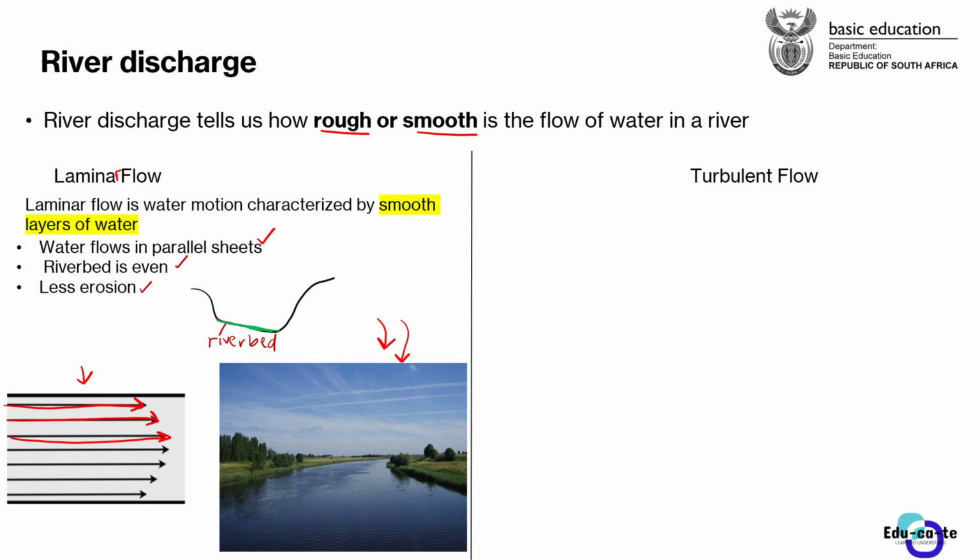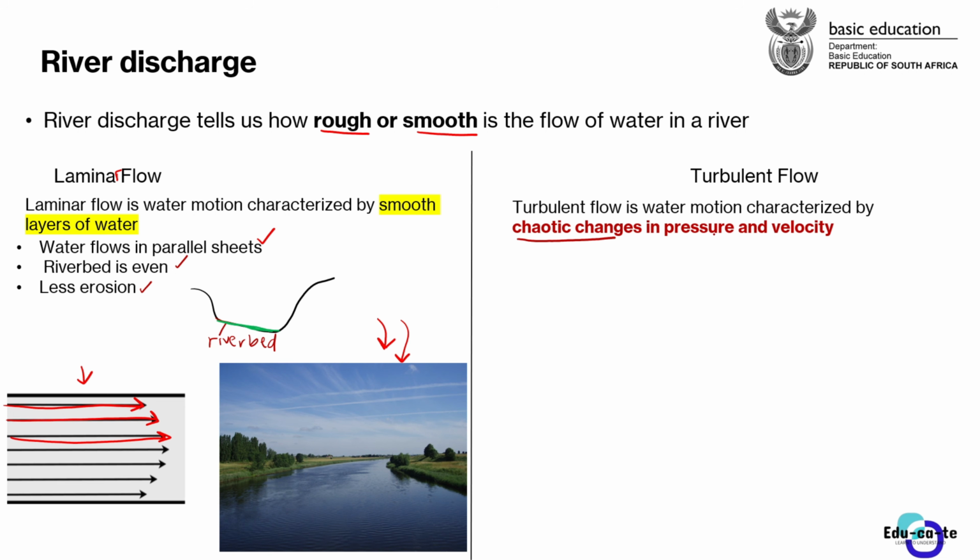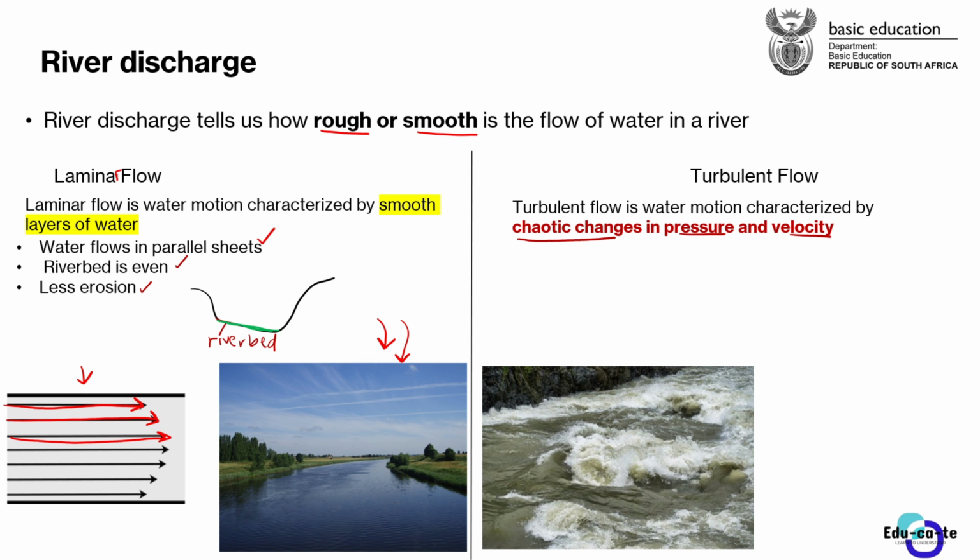So basically, let's look at the rough flow of water, which is the turbulent flow. The turbulent flow of water is the motion characterized by chaotic changes. So we have chaotic changes in pressure and velocity. Basically, the pressure is how pressurized the water is. The velocity is just the speed of the water. Don't really stress about those terms, but you should just know that turbulent flow is the rough flow of water. The water is moving in rough motion, or moving vigorously.